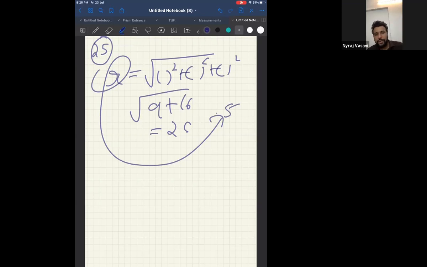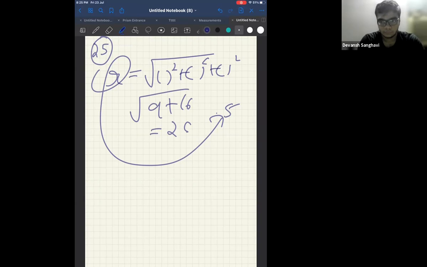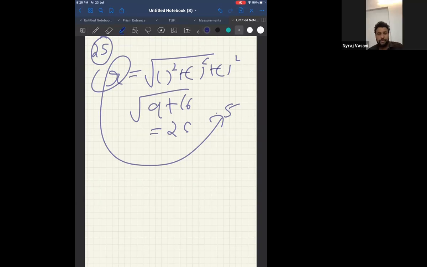Just check. This is again a math formula, correct? Distance formula. Remember this formula. Tell me if you want, I'll show it. But everyone should get R equal to 5. If you get R equal to 5, then it is a direct formula: 1 by 4 pi epsilon naught, and so on. You will get the answer. Got it? Very good. Perfect.